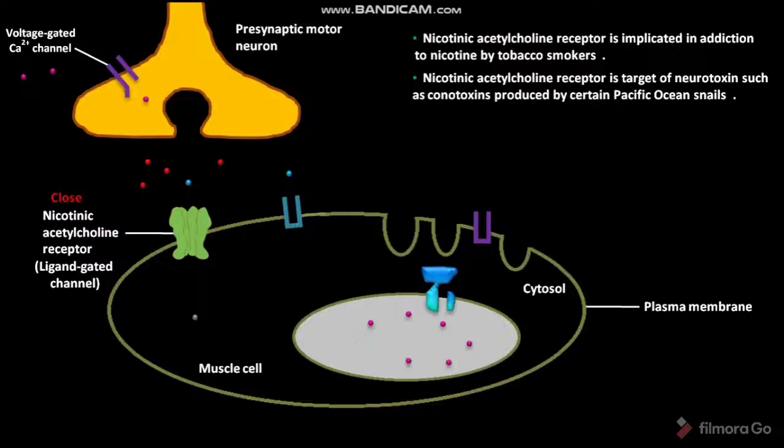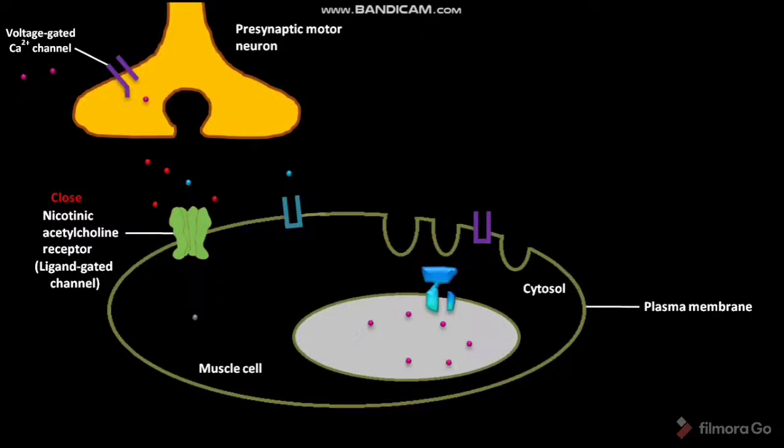The released acetylcholines then bind to the nicotinic acetylcholine receptor. As a result, the nicotinic acetylcholine receptors get opened. At this time, the resting potential of the plasma membrane of the muscle cell is -85 to -90 mV, or millivolts. The Na+ ions present outside the muscle cell and K+ ions present in the cytosol of the muscle cell move simultaneously through the opened nicotinic acetylcholine receptor.